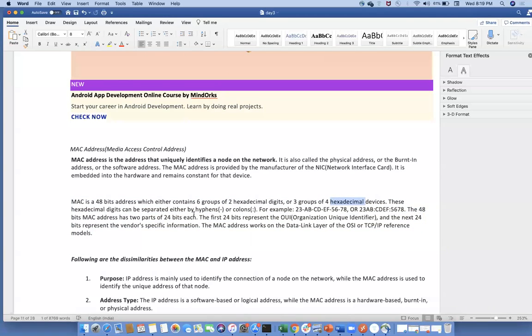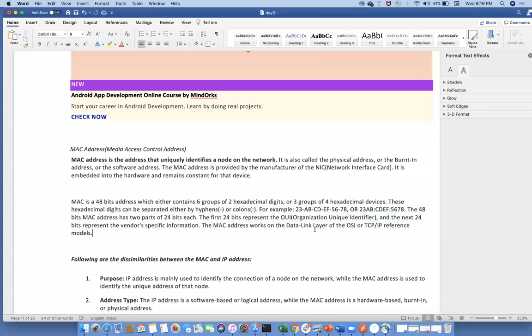These hexadecimal digits can be separated either by hyphens, like this. Basically, it is a 48-bit MAC address, and the next 24 bits represent the vendor part. The first 24 bits are the organization unique identifier, and the next 24 bits are vendor specific information. I mean, the first 24 bits identify the organization that is using it. The second part identifies the manufacturer, the vendor. It is complete information about this. And again, this MAC address works at the data link layer.